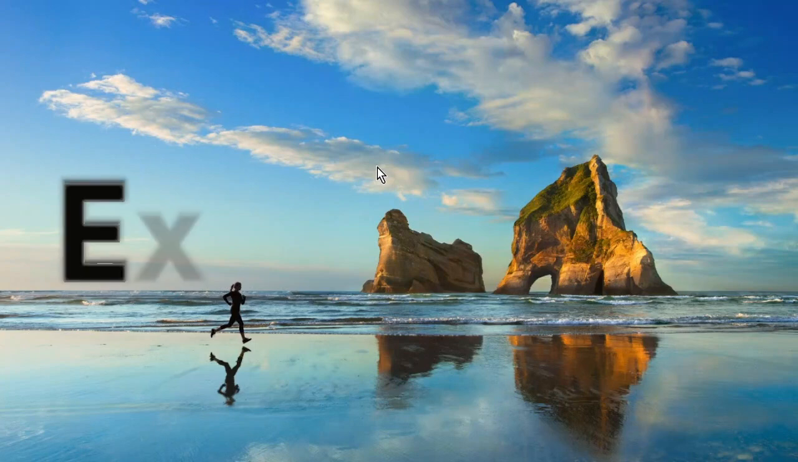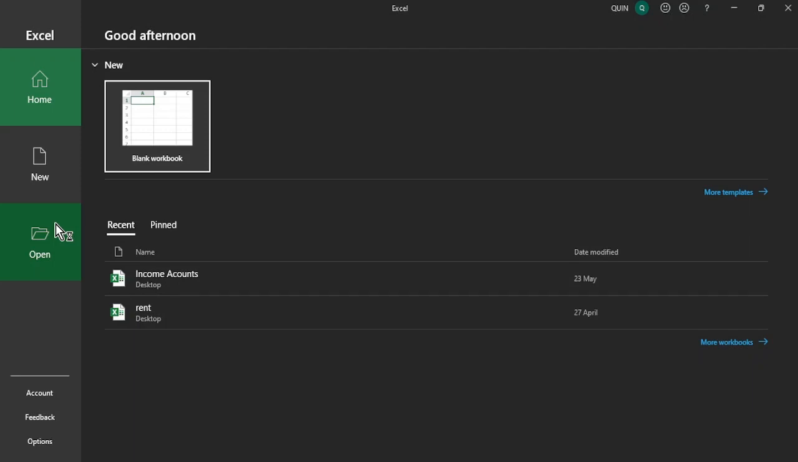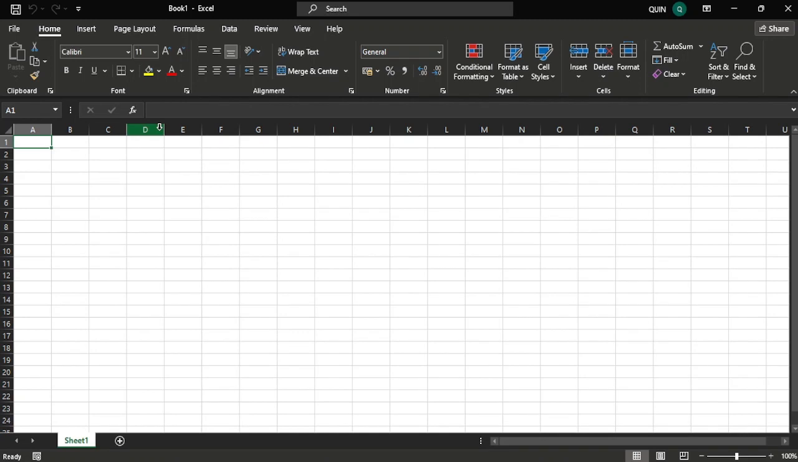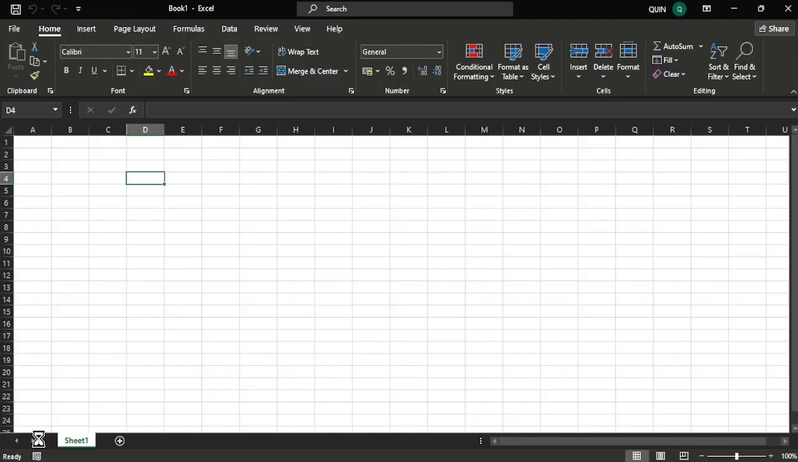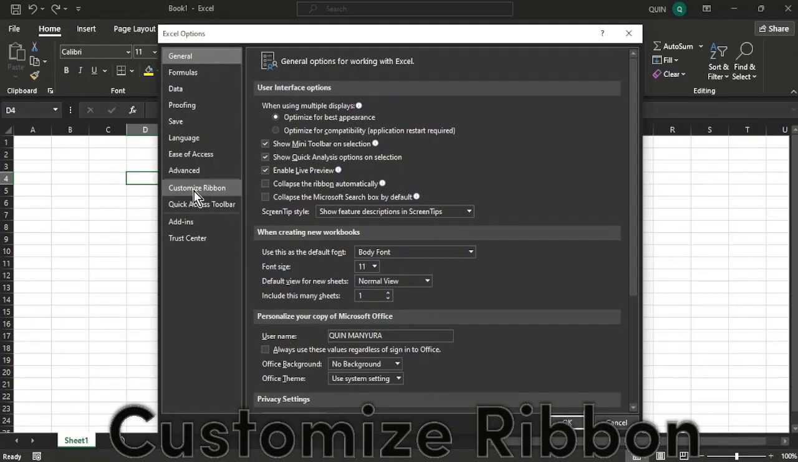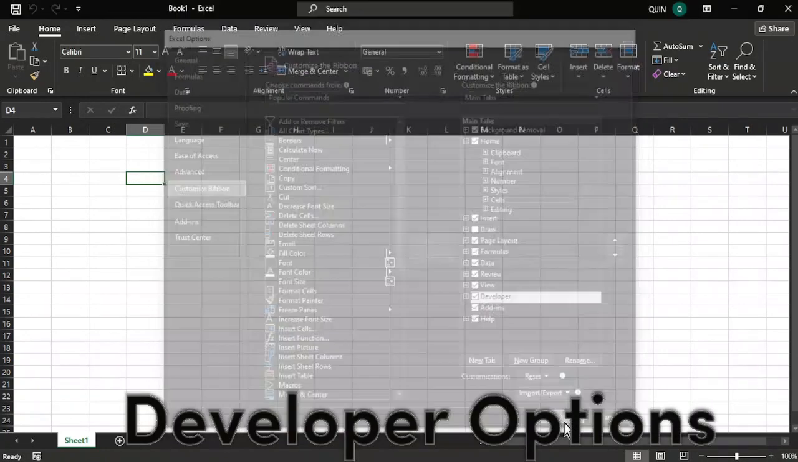Let me open up my Excel so that we can get started with the video. If your Excel is already opened, go ahead and create a new workbook. And once you've done that, we are going to File, all the way down to Options. Go ahead and click on the Customize ribbon. On the right side of the pop-up, go ahead and click Developer Options and turn it on. Then hit OK to save the changes.